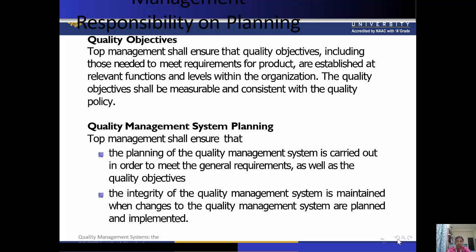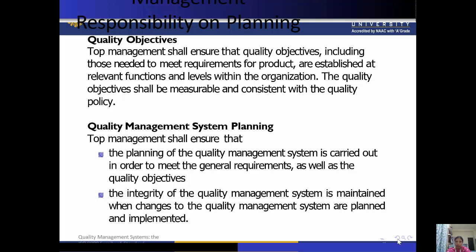The quality objectives shall be measurable and consistent with the quality policy. So when we are making quality objectives and quality policies, we should think that all of them shall be measurable and consistent.